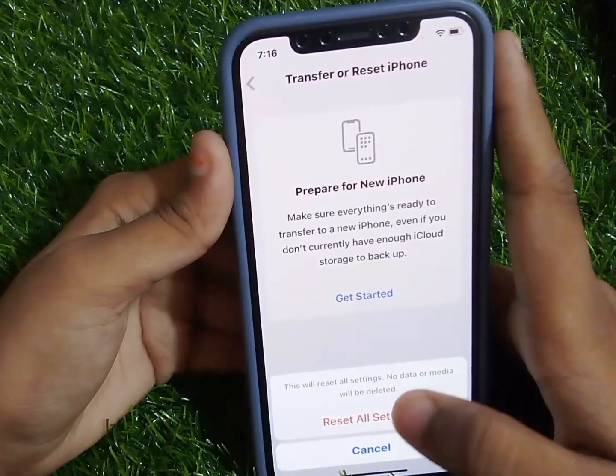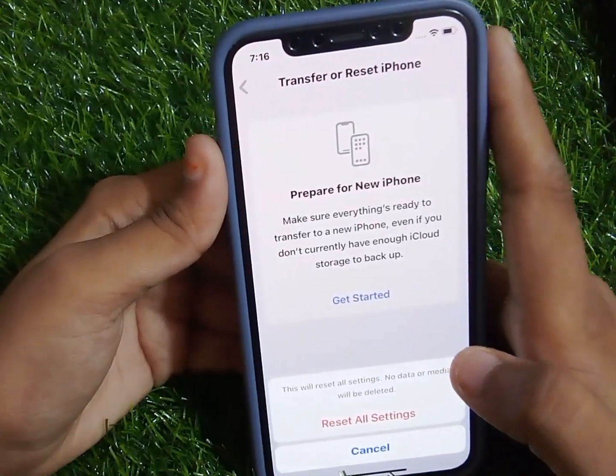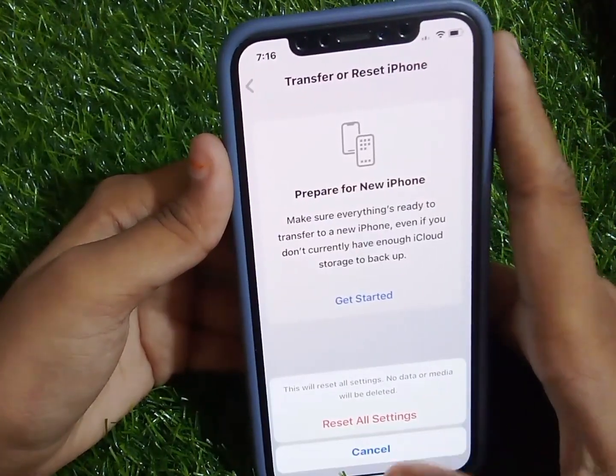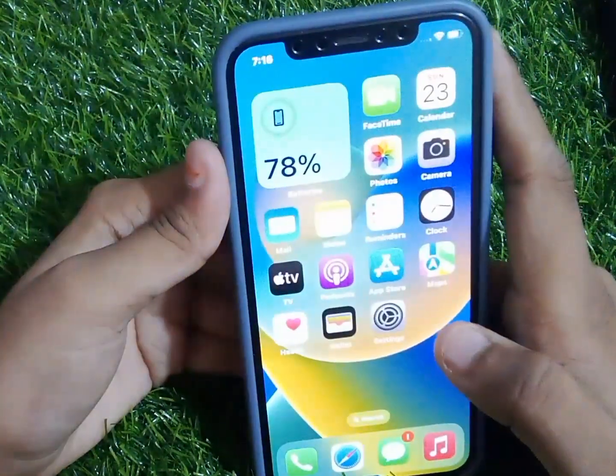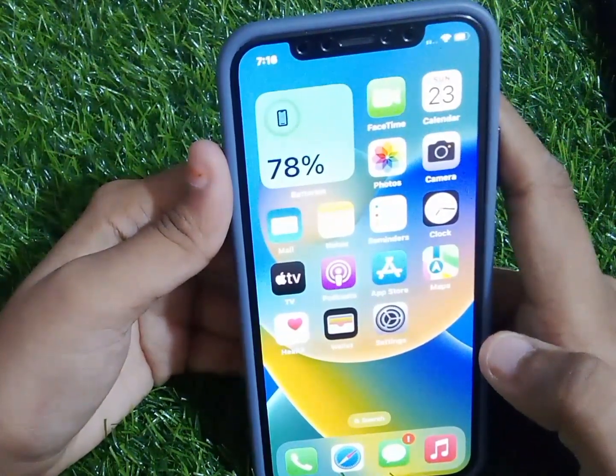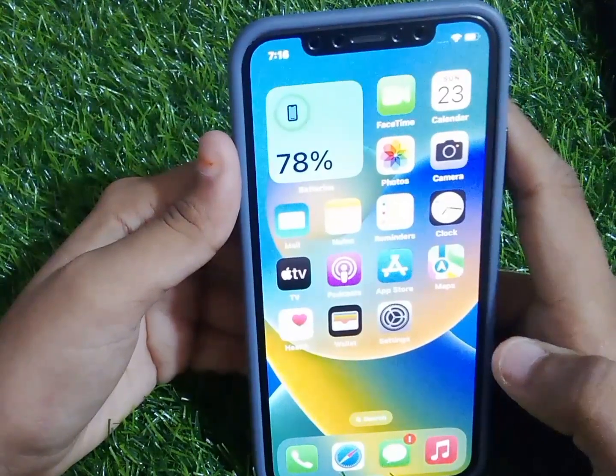Reset all settings. This will reset all settings. No data or media will be deleted. Reset all settings to confirm this action. How to fix no sound issue on iPhone is successfully done.